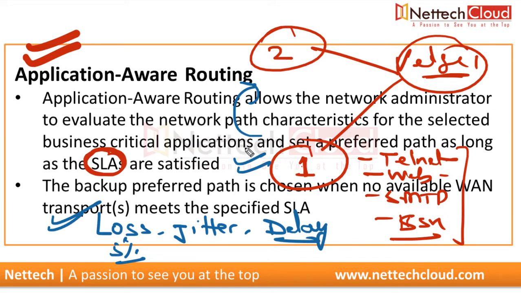So when we create application aware routing, for the path selection, service level agreements should be satisfied. I mean the parameters that we have configured in the service level agreement should match, in fact, right? So do we need to configure anything additionally to collect metrics like the packet loss, jitter, and delay?